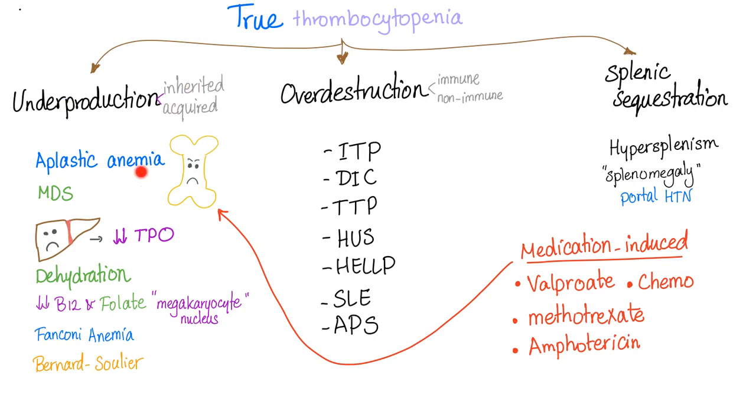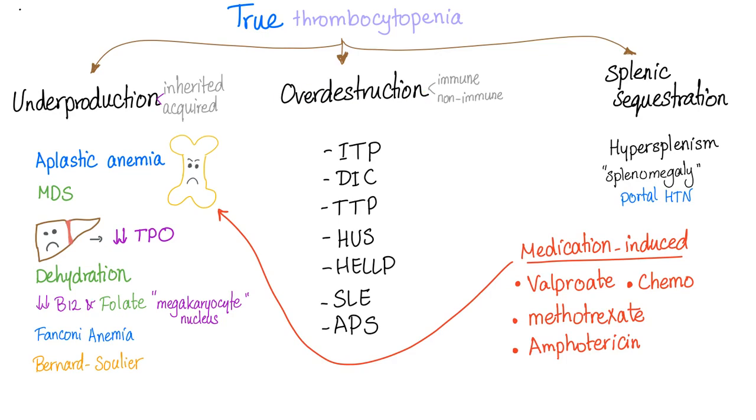Underproduction could be inherited or acquired, such as aplastic anemia, which is a wrong name. It should be aplastic pancytopenia. Myelodysplastic syndrome, again, disease of the bone marrow. Platelets are coming from the bone marrow, makes perfect sense. Liver disease, because liver secretes the thrombopoietin. When you have liver disease, you have decreased thrombopoietin. Decreased B12 and folate, because B12 and folate are important for synthesis of nucleus, and since the megakaryocytes have a nucleus too, they need B12 and folate. Fanconi anemia, because Fanconi anemia is aplastic pancytopenia. And Bernard-Soulier disease.